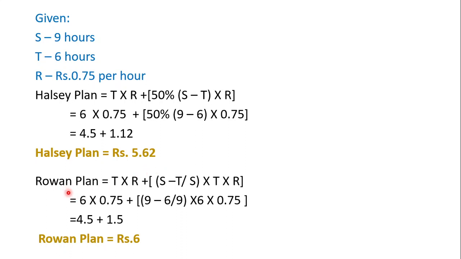Next one is the Rowan plan. Formula for Rowan plan is T into R plus S minus T divided by S into T into R. Okay, we need to write the things that are given in the problem. T is 6, R is 0.75 and S is 9. Again T is 6, S is 9, T is 6 and R is 0.75. After simplifying, we will get rupees 6 as the wage under Rowan plan. So we have calculated the wages under wholesale and Rowan plan.